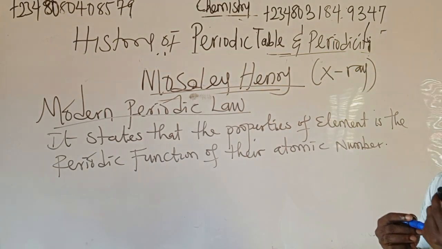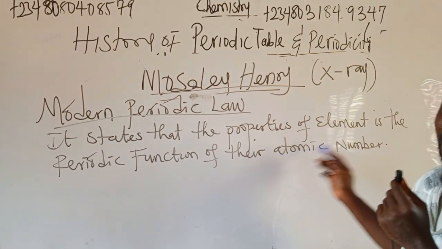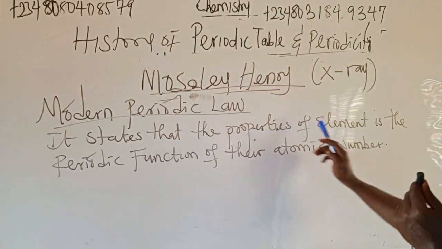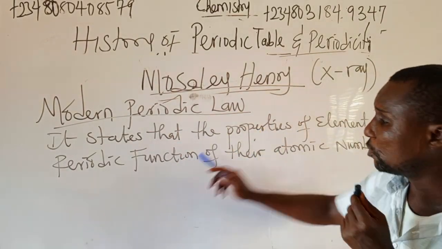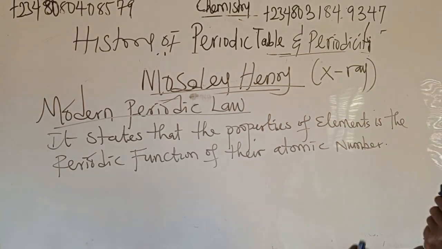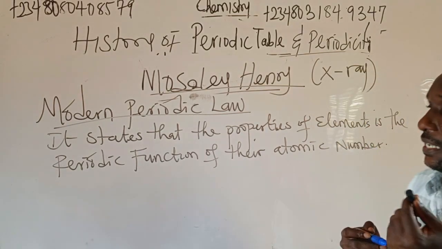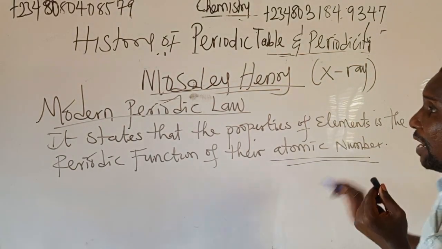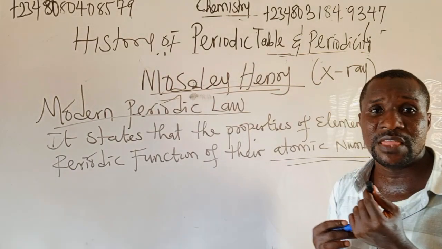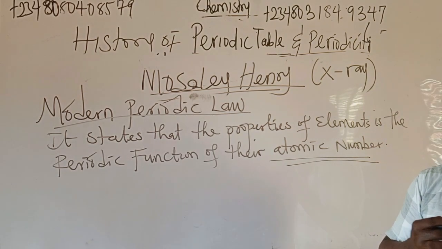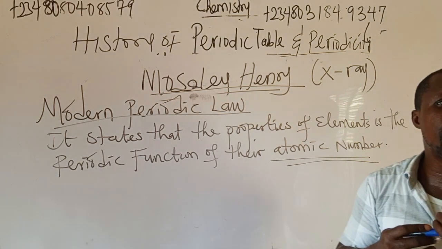The old law is atomic weight. But the modern periodic law says that the properties of elements are a periodic function of their atomic number. Henry Moseley gave that law, the modern periodic law. Then let us look at the new periodic table.